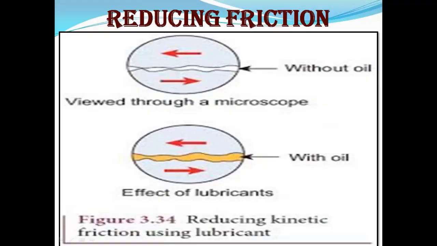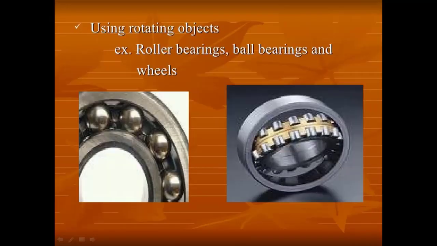Here is the example where I am showing you the picture from your book. You can see from page 82, without oil, what will be the effect when you view this through a microscope, and what you see with the oil, the effect of lubricants, how it helps in reducing friction. By using rotating objects like roller bearings or ball bearings and wheels, we can reduce the friction. So these are all the ways of reducing friction.